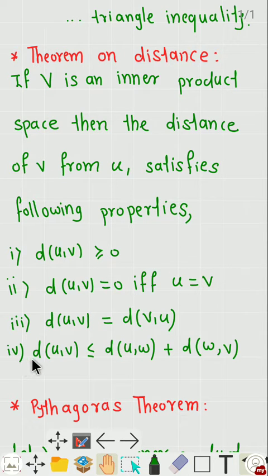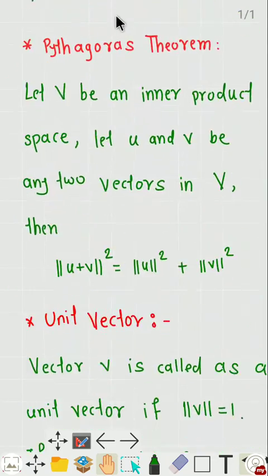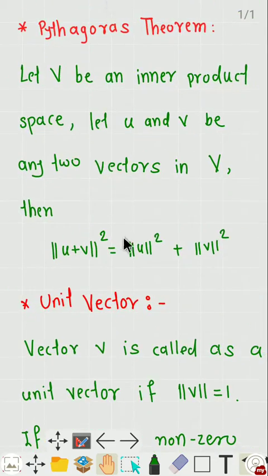And the fourth is distance between u and v is less than or equal to distance between u and w plus distance between w and v. w is any other vector. So it is also called a triangle inequality. And next we are going to state the Pythagoras theorem.